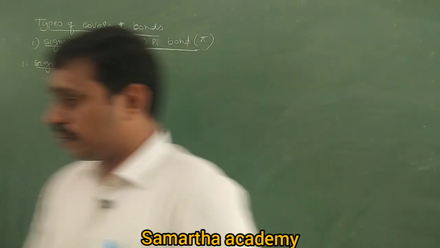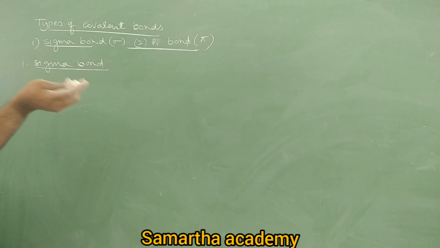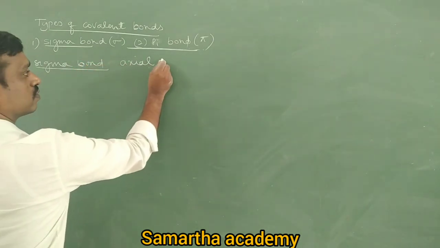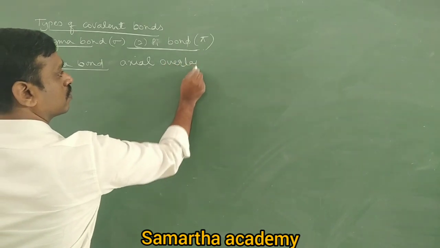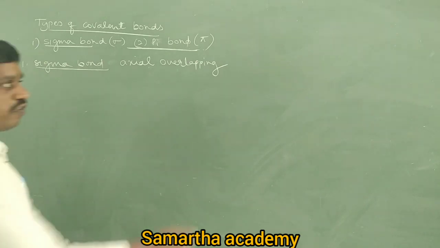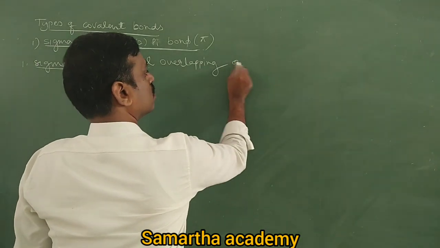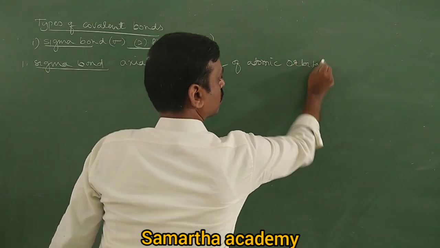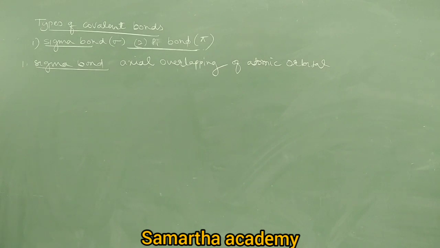Okay, write down sigma bond. The covalent bond which is formed by axial overlapping of atomic orbitals is called a sigma covalent bond.